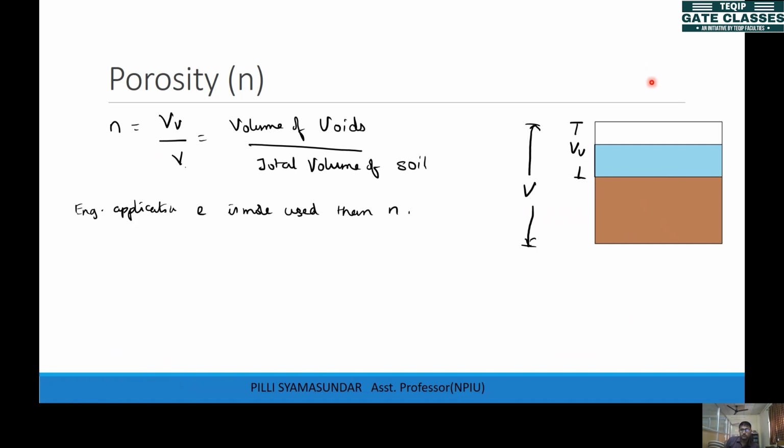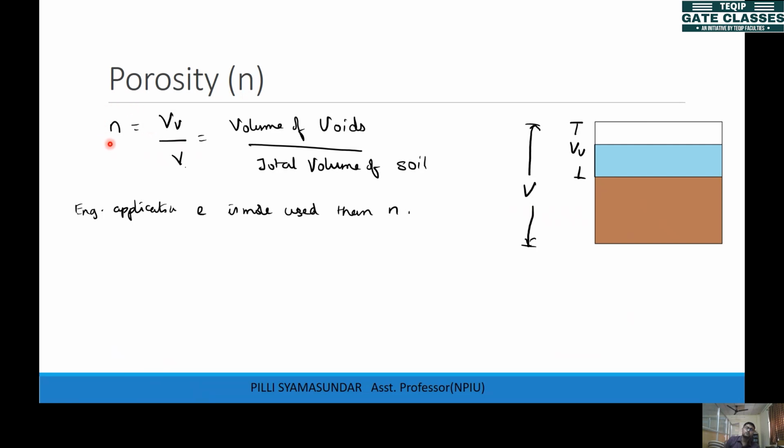If you give some load to the soil in this direction, then the voids volume gets reduced, so the total volume will also change. The voids volume and total volume both change, so we'll face a little bit of difficulty while dealing with the calculations. That's why we use e more than n in geotechnical engineering applications.